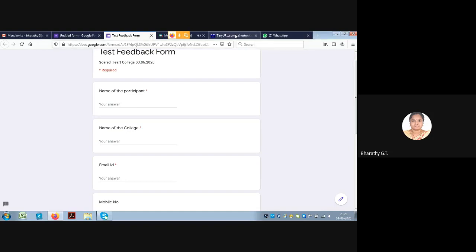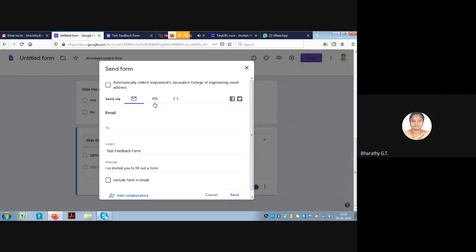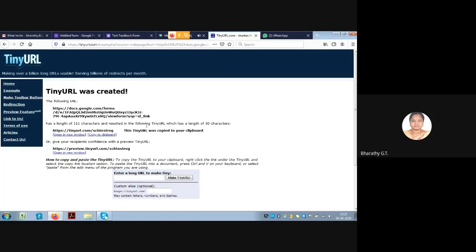We can go to the form again. If you want to send it, you can press the send button, copy the URL, copy this long URL, go to the tiny URL, paste it here, and here we will give it as Sacred Heart College test feedback.